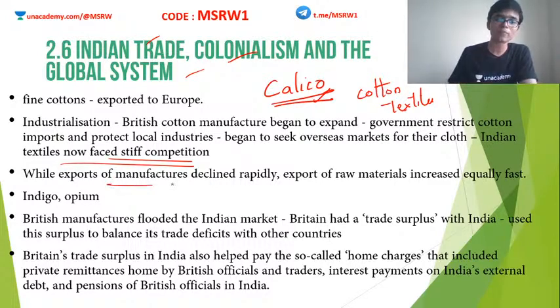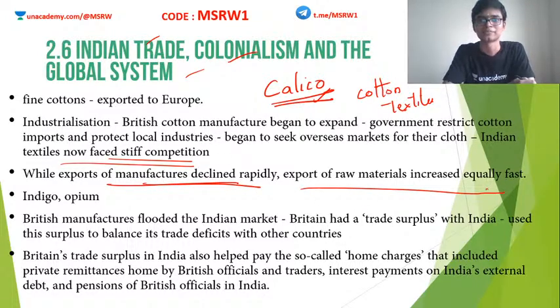While the exports of manufactured goods declined rapidly, the export of raw materials increased equally fast. As I have told you, European agricultural lands were turned into industrial facilities, so they did not have the raw materials. They needed to find new avenues to get raw materials and resources. Rather than importing finished cotton textiles like calico from India, they turned to Indian raw materials. Clear? So here we see the drain of the Indian economy. Just like cotton, indigo and opium were also predominant raw materials imported by Britain.